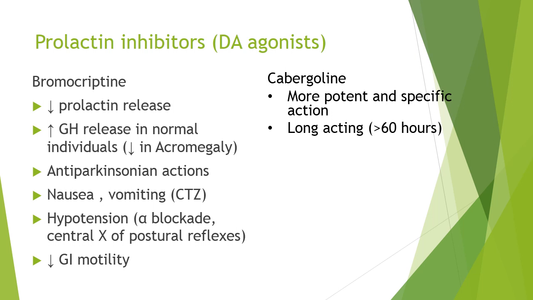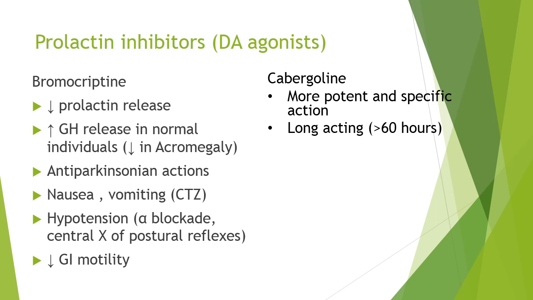Bromocriptine decreases the prolactin release by acting on the D2 receptors in the pituitary gland. It also increases the growth hormone release due to the dopaminergic agonist action. It has an anti-Parkinsonian effect due to the dopaminergic action in the basal ganglia. It also causes nausea and vomiting due to action on the D2 receptor present on the chemoreceptor trigger zone. Bromocriptine also causes hypotension due to peripheral alpha adrenergic receptor blockade, which causes vasodilation, as well as loss of postural reflexes centrally. Bromocriptine also decreases the gastrointestinal motility.